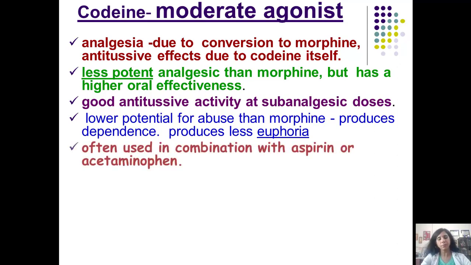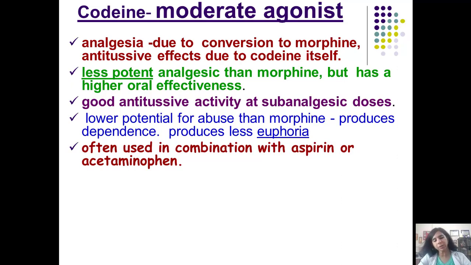medication. It is often used in combination with aspirin or acetaminophen, aspirin or paracetamol, and that is to enhance its analgesic effects. I told you in my discussion on the NSAIDs, if there are two drugs which act by two different mechanisms, we expect synergism. So we expect synergism when we combine an opioid with a non-opioid.